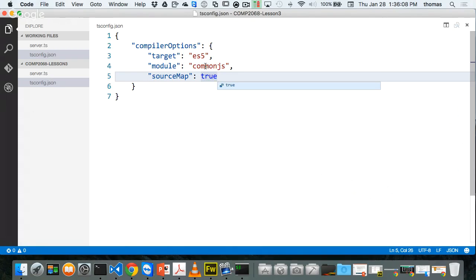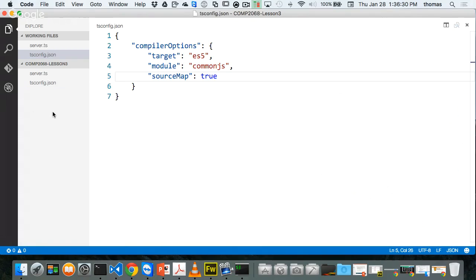Okay, I need this one. I need a couple other ones too, right? I'll wait till you guys are finished typing this one. And this should be something that you should be used to doing by now because we've done it a couple times at least, right? So if I ask you on a test, what files do you require to transpile TypeScript into JavaScript?